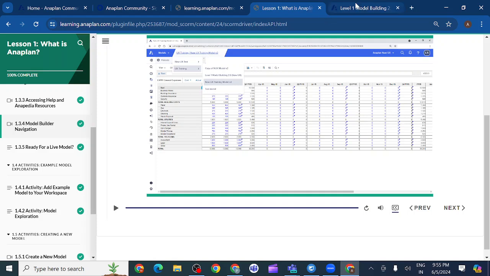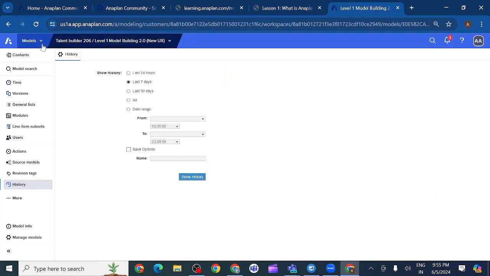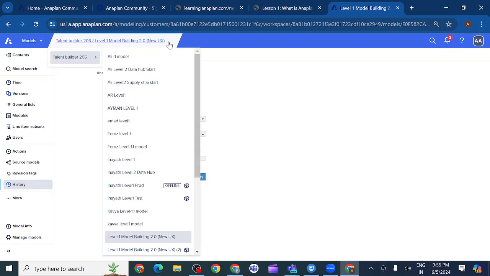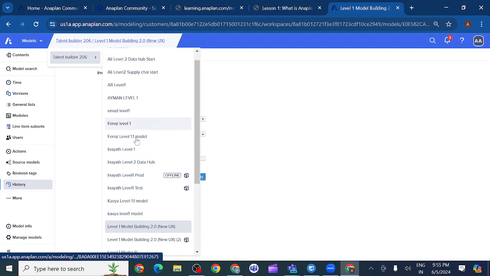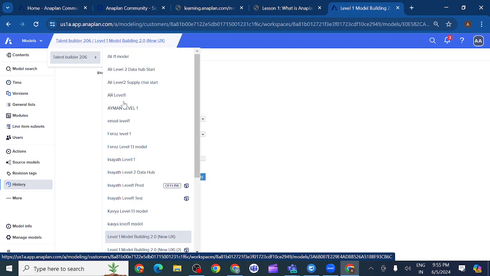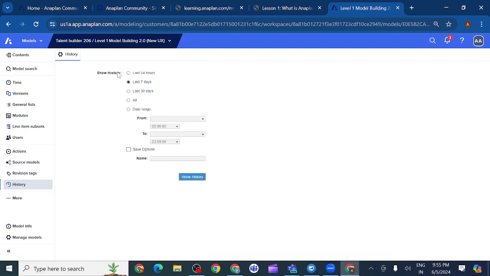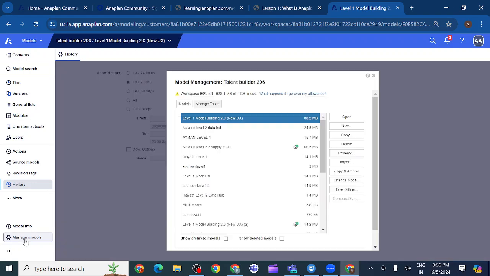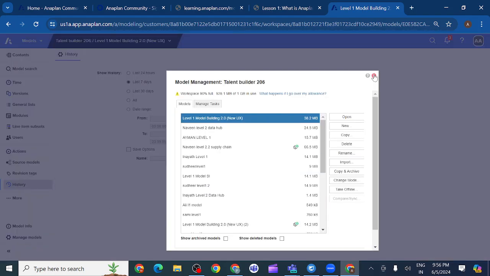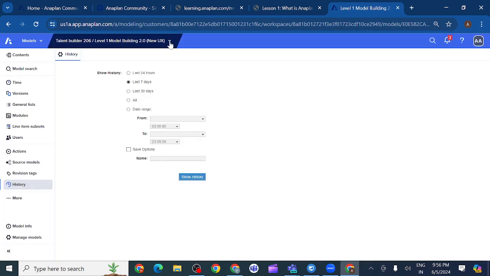So already we have seen here. If I click whatever the model, if I open that, I can see here. If I click here, so many models I can see open from here as well. So this is also another advantage we have, another navigation option. This many ways we can open the models. Each and every model, if I want to open from here I can open, and here as well I can open.